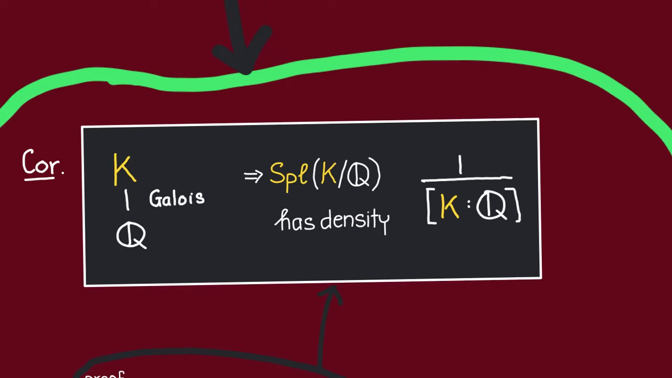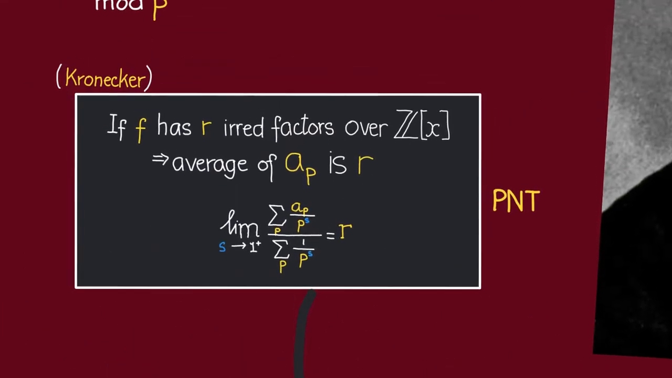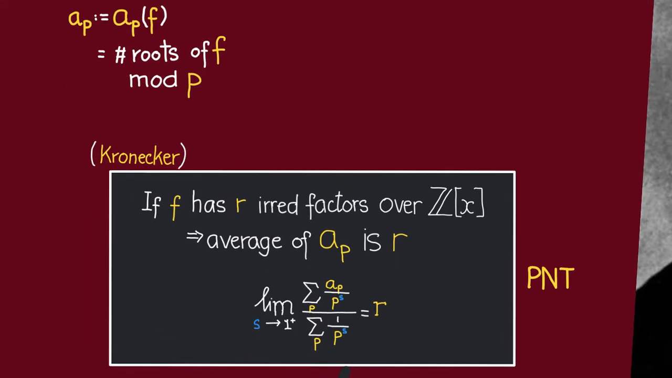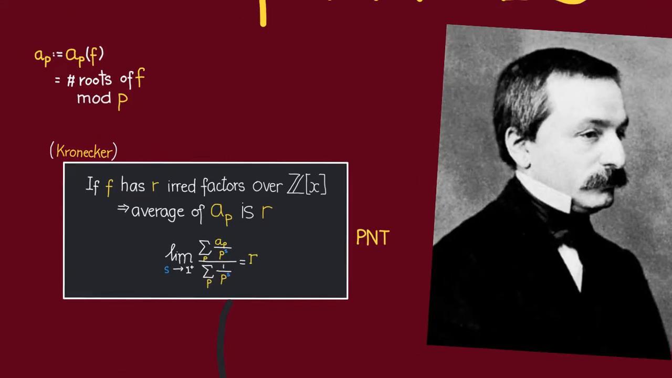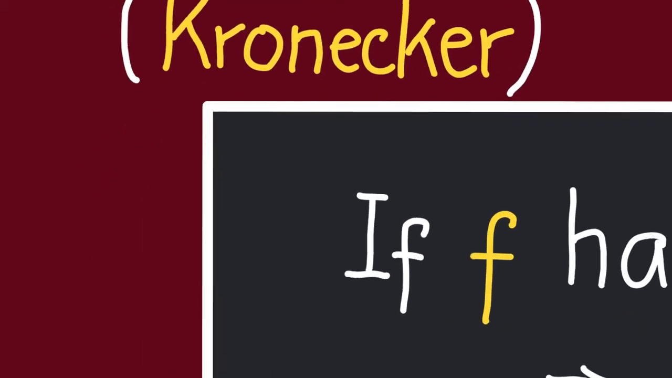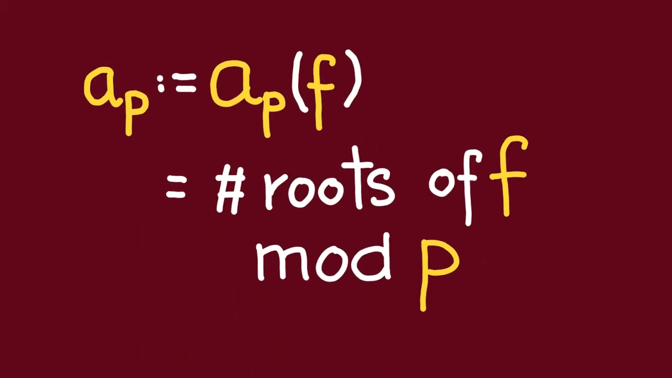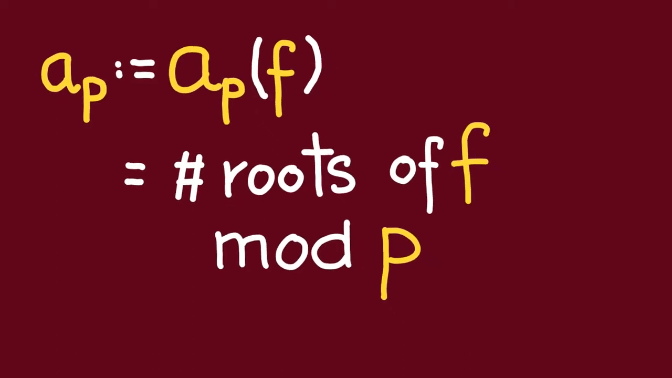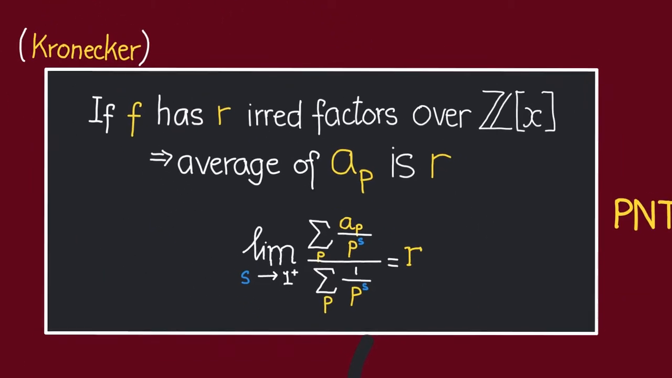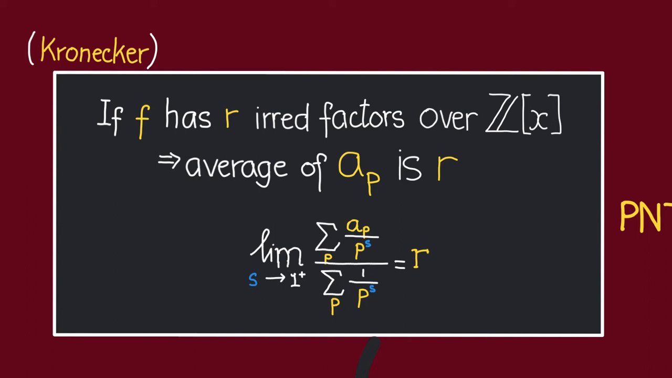Now in this episode, we want to prove this generalization of Kronecker using his theorems about the factorization of a polynomial versus its number of solutions modulo p. Recall that this theorem says that if f is a polynomial with integer coefficients, and if we define a_p to be the number of roots of f modulo p, then the average of a_p is going to be equal to the number of irreducible factors of f over Z[x]. By the average of a_p, we mean this expression here.